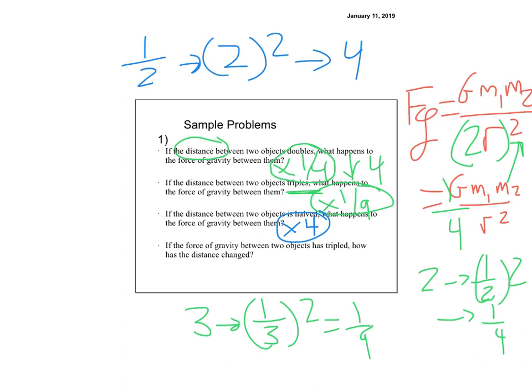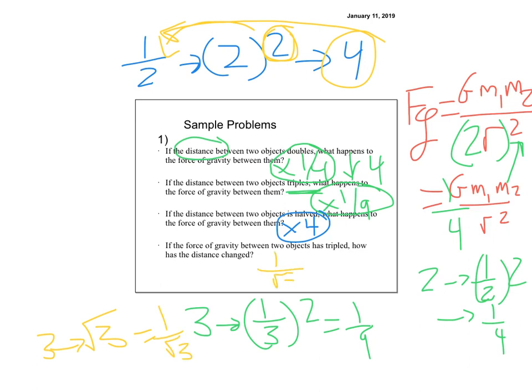And then if the force of gravity between two objects is tripled, how does the distance change? Oh, so now we have to do it backwards. So we're starting from over here, and we're going backwards. So first, if it says that it's tripled, I have to take the square root, because the opposite of square is square root. So I'm going to start with a 3, and then take the square root, so it's the square root of 3. But then I have to flip it back over, so it's 1 over the square root of 3.